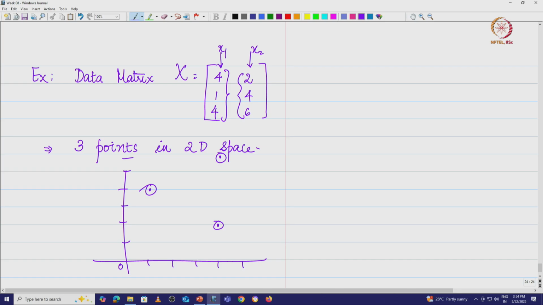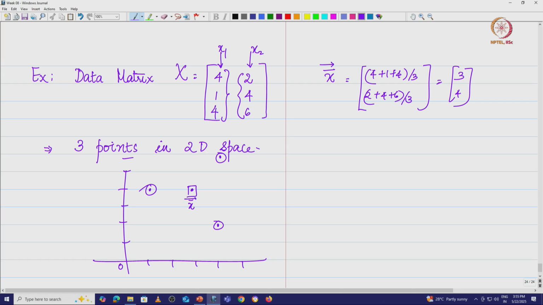Now, I can find the average here. The average is going to be the vector x bar, which is 4 plus 1 plus 4 by 3, and then 2 plus 4 plus 6 by 3, which is basically 3 and 4. So, where is 3 comma 4? 3 comma 4 is basically here. So, this is my x bar vector.